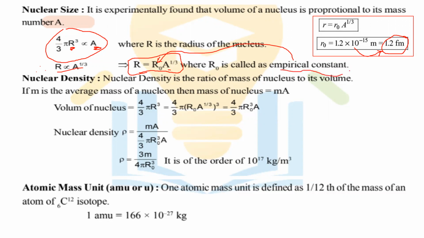And if we know this value, ही value जर आपल्याला माहिती असेल, so by using that value we can easily calculate the radius of the nucleus, or nuclear size. But when we identify the nuclear size, in that case we need a particular material's mass number, a, आपल्याला a माहिती पाहिजे.